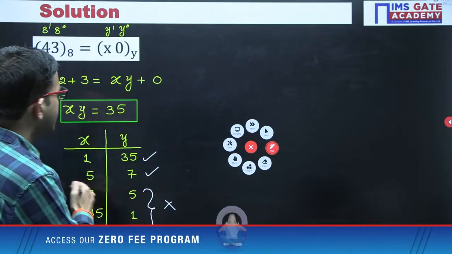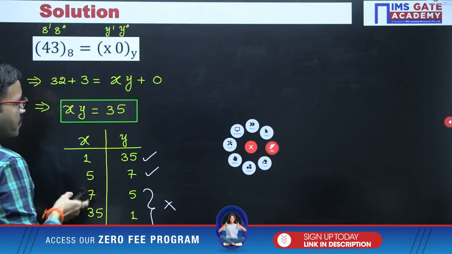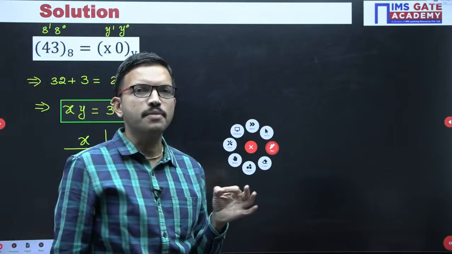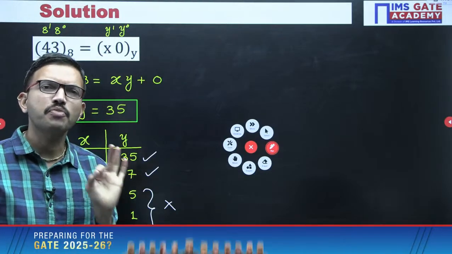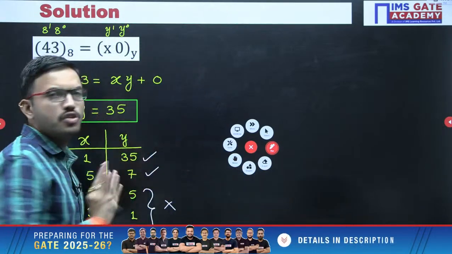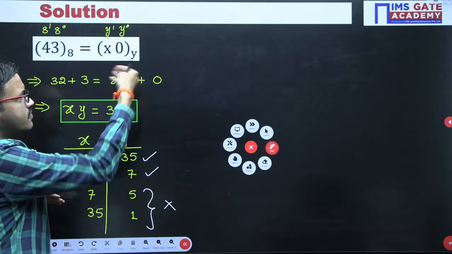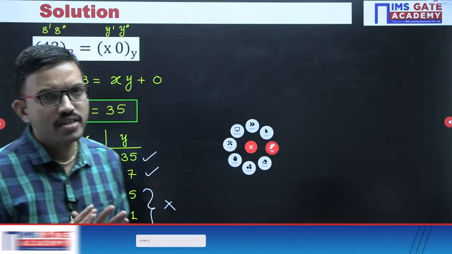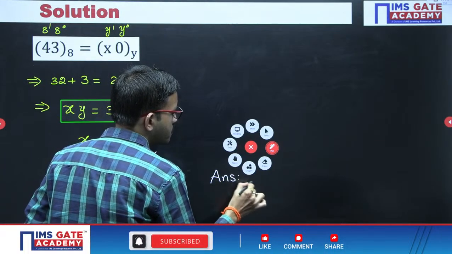Like that, whatever the base values you got here, consider that base value and the corresponding x value. In that manner you can verify whether all the digits you are having can be represented in that number system or not. If you can represent, then definitely that is the valid solution. Otherwise, whichever combinations are not satisfying our base concept or radix concept, you can avoid those combinations, that's all. So only 2 solutions for this question, answer will be 2.